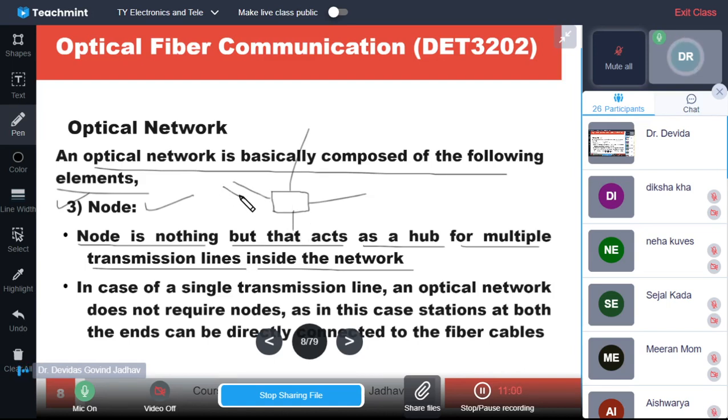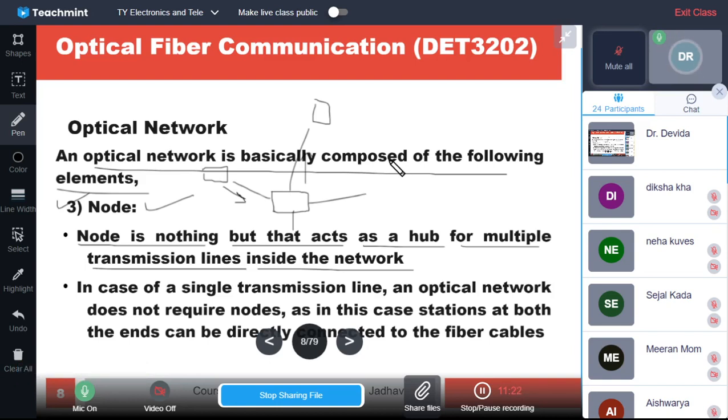Suppose this device wants to communicate with this device, then the traffic is routed to this device through the hub, or whatever the data from various devices is getting transmitted through the network.